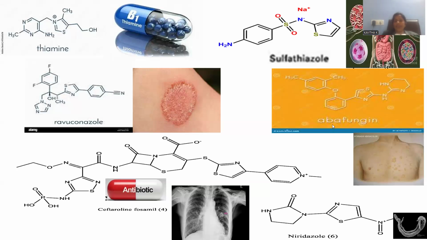Let me introduce another component which is accompanied by this thiazole, that is called abafungin. Abafungin is the bulky molecule you can observe, where you can locate two benzene rings, one thiazole, and a dinitrogen containing 6-membered ring, which is a saturated one. These many components are available within the single ring. Here is the ether linkage, here is the amine linkage you can observe.